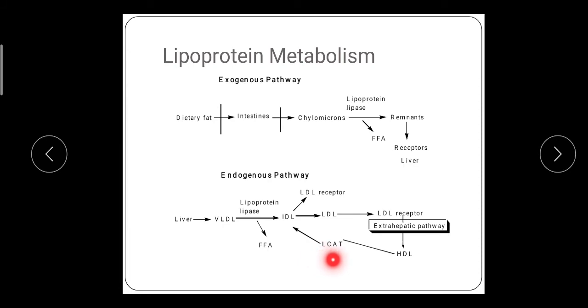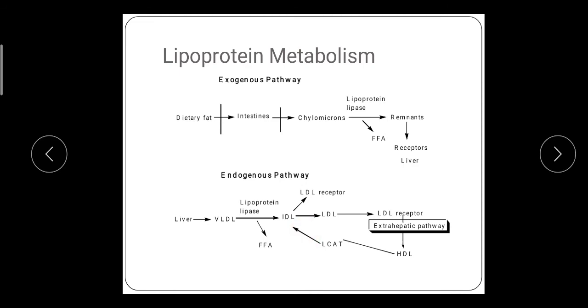LCAT means lecithin cholesterol acyl transferase. These esters are transferred from HDL to VLDL or LDL. From HDL, it again converts into IDL or LDL, and again it is endocytosed at the LDL receptor. So this is the endogenous pathway.